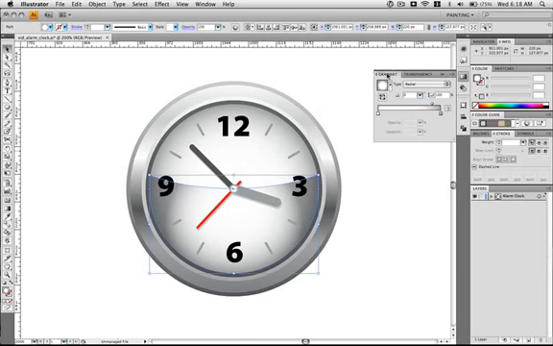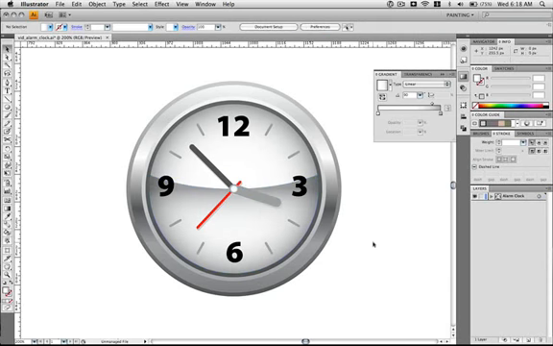And for the gradient, we want to set it to linear. Hit G to grab the gradient and drag it from bottom to top. I hit Command plus S to save.